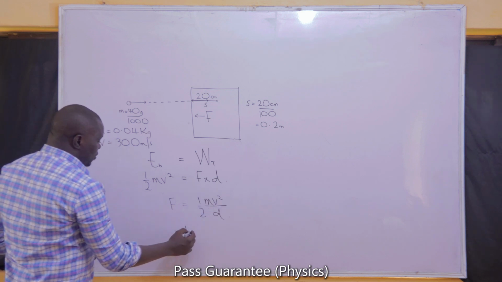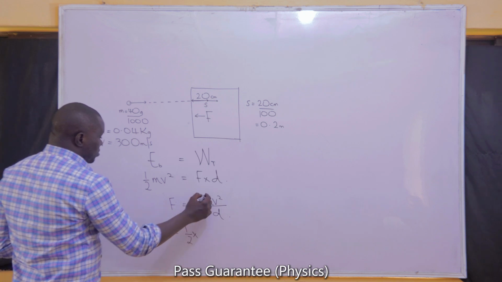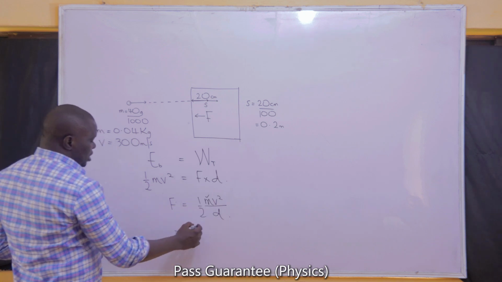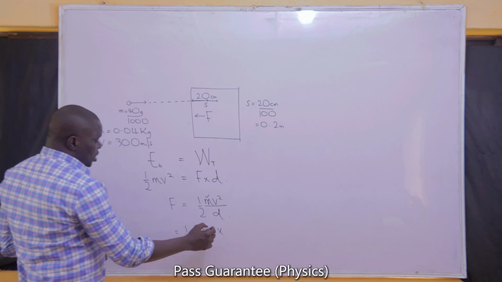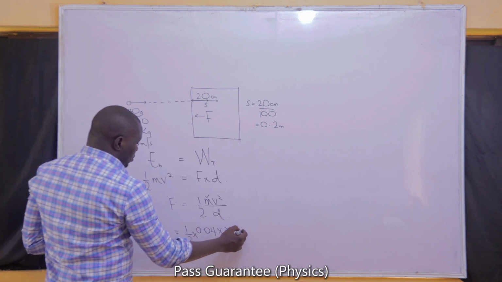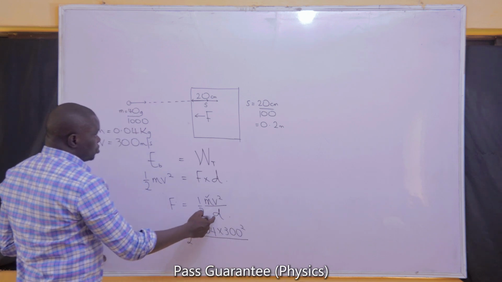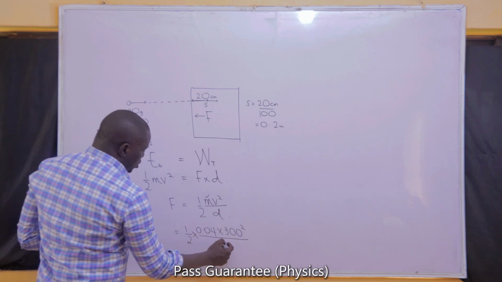And that should be half multiplied by the mass, here 0.04. The velocity here should be 300 squared, while the distance should be 0.2.